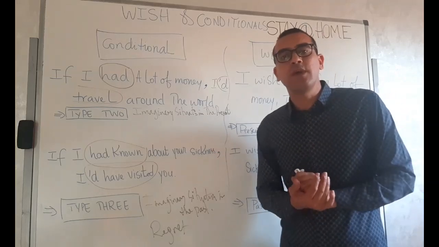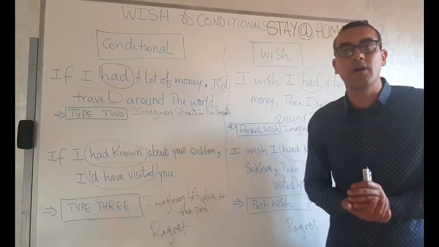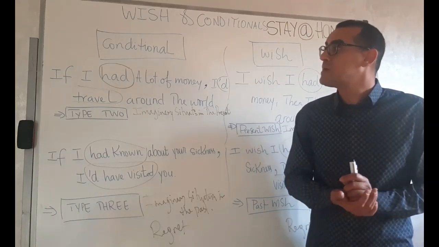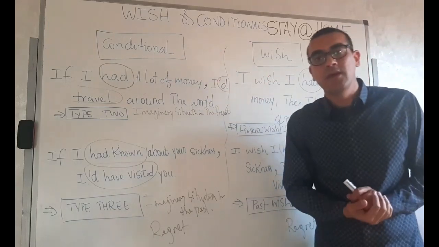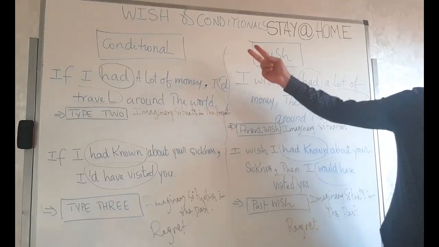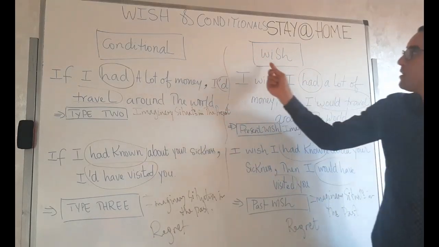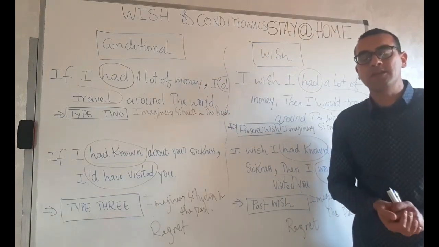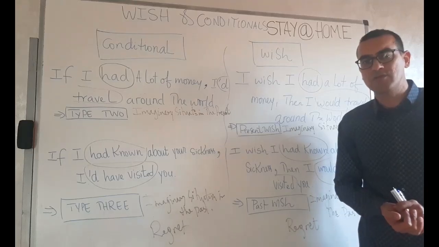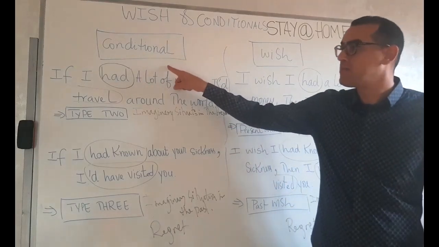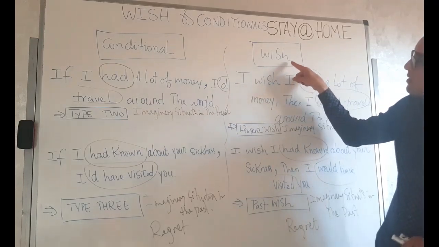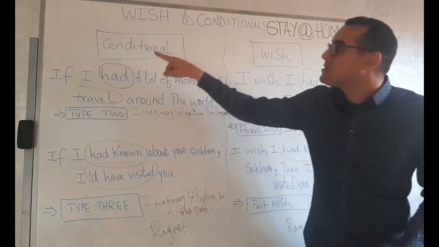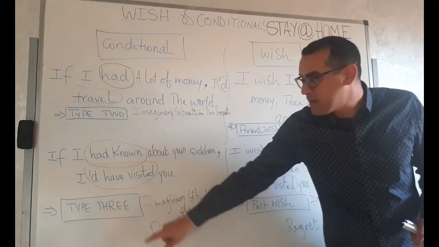So this is a very quick video that I opted for in order to explain the main similarities and resemblances between the two grammar structures. And this would make it easy for second-year baccalaureate students to understand either conditional type 2 on the basis of wishes, or understand wishes on the basis of conditional type 2 and 3.